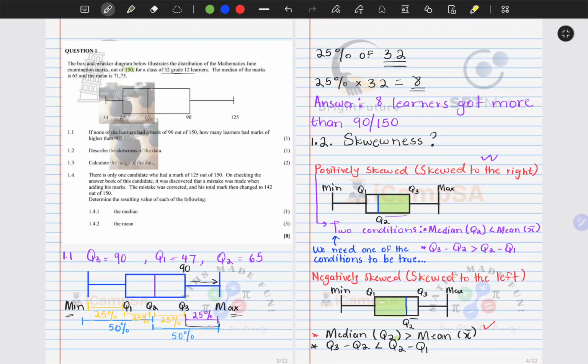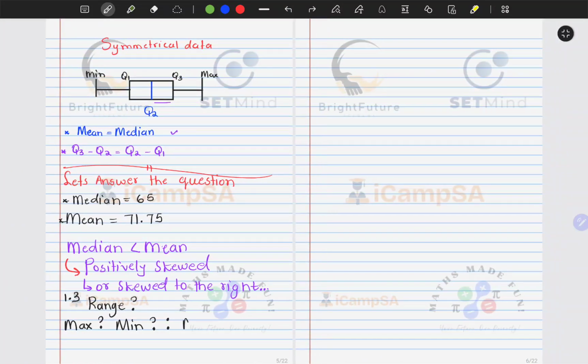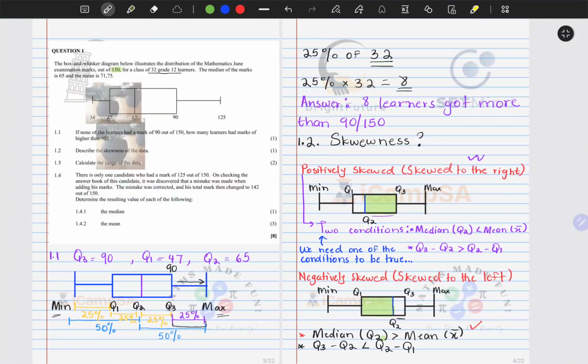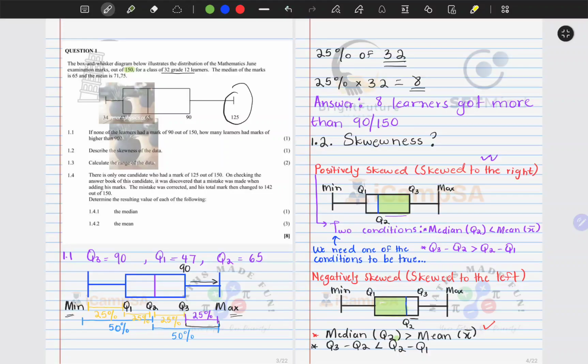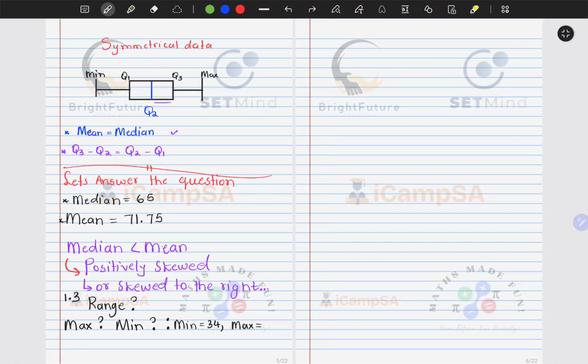If we look at our problem, the minimum is always sitting here, and that is 34. Our maximum, when you look at your box and whisker, is 125.